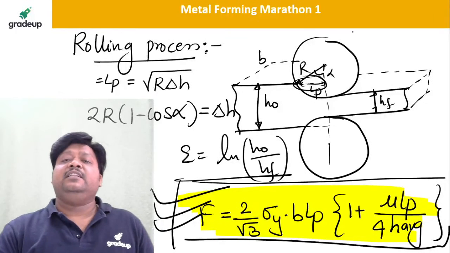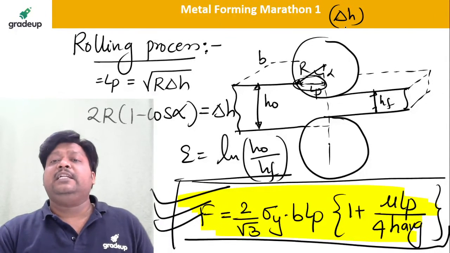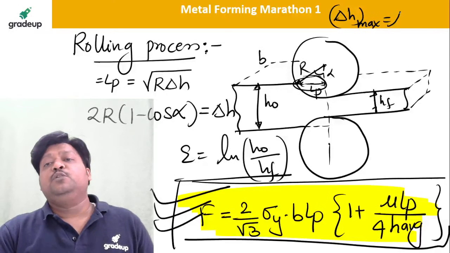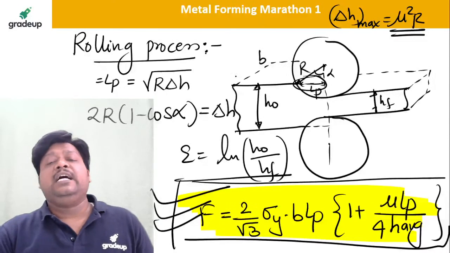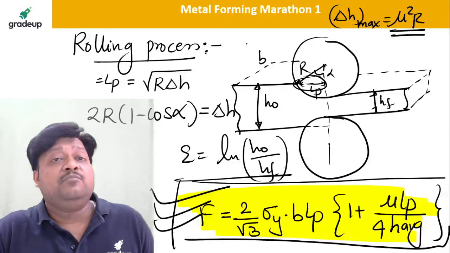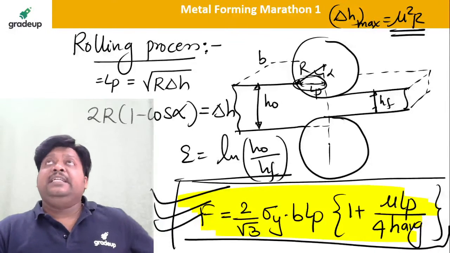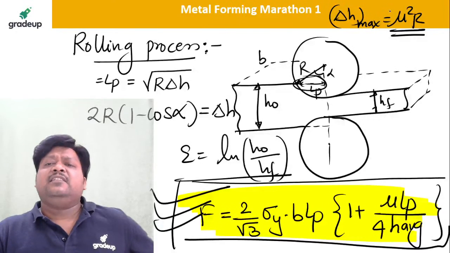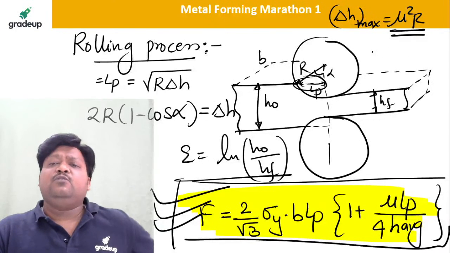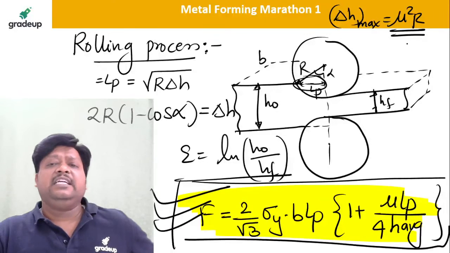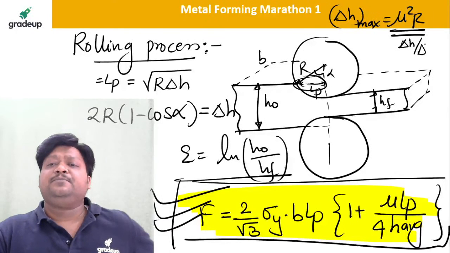One more thing, there is a maximum draft. How to calculate delta H max? It is nothing but mu squared R, which is one more formula. Mu squared R is the maximum draft in the rolling operation. So these are the various formulas. How to calculate the number of passes? You can calculate delta H divided by delta H max per pass. So these are the number of passes.